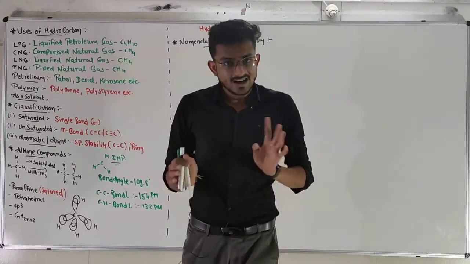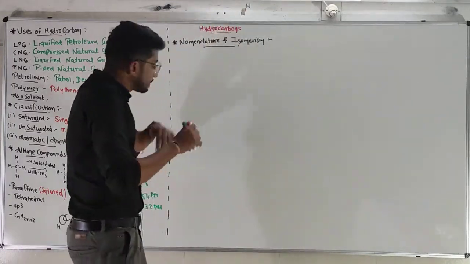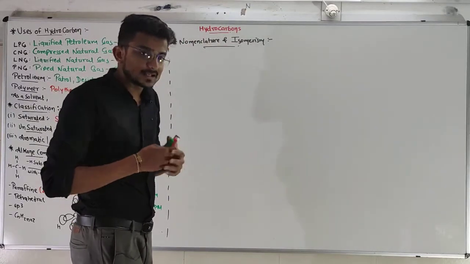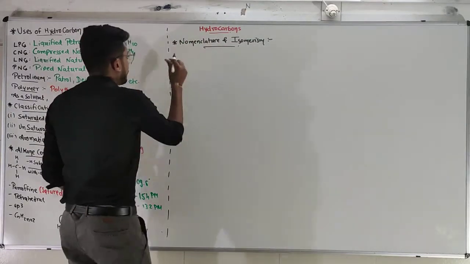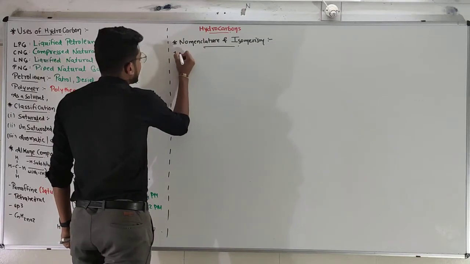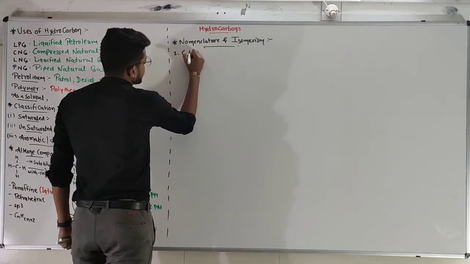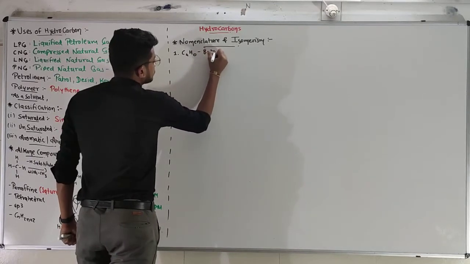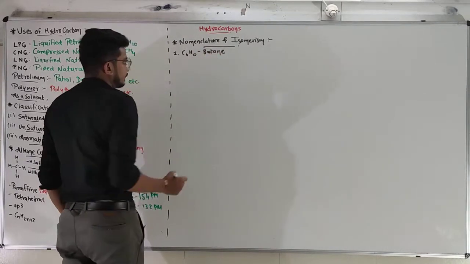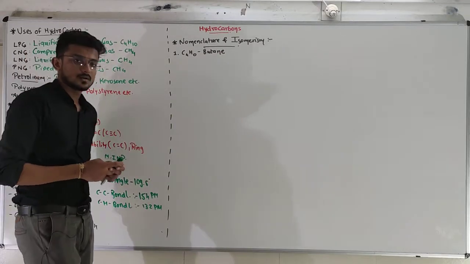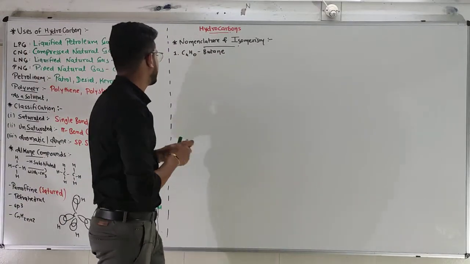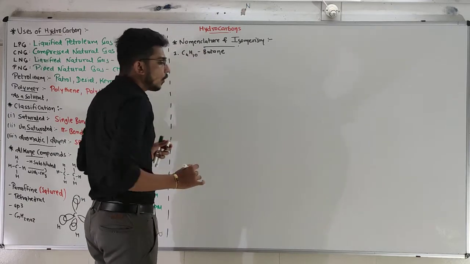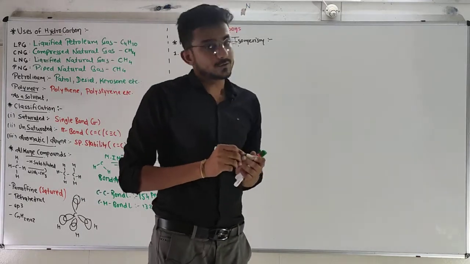Okay, let's do this with the complete practice of nomenclature and isomerism simultaneously. Okay, our first compound is C4H10, better known as butane. A molecular formula is C4H10. We are going to draw all the possible isomers of butane.